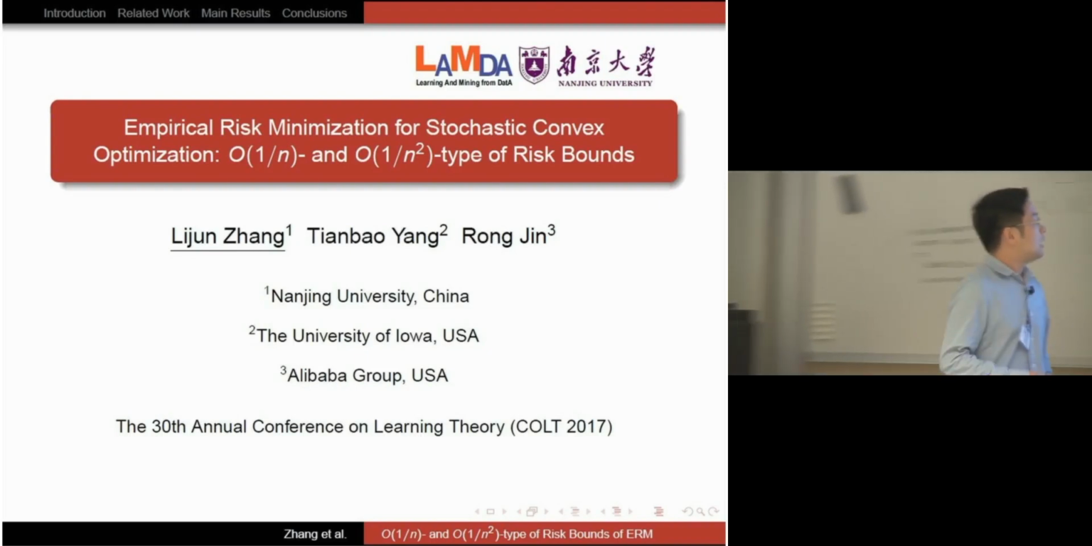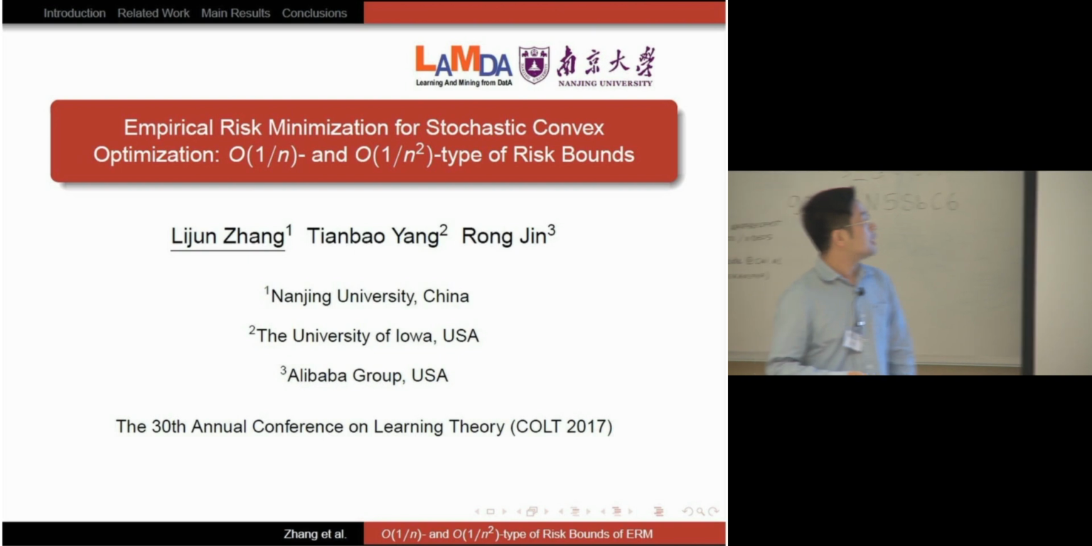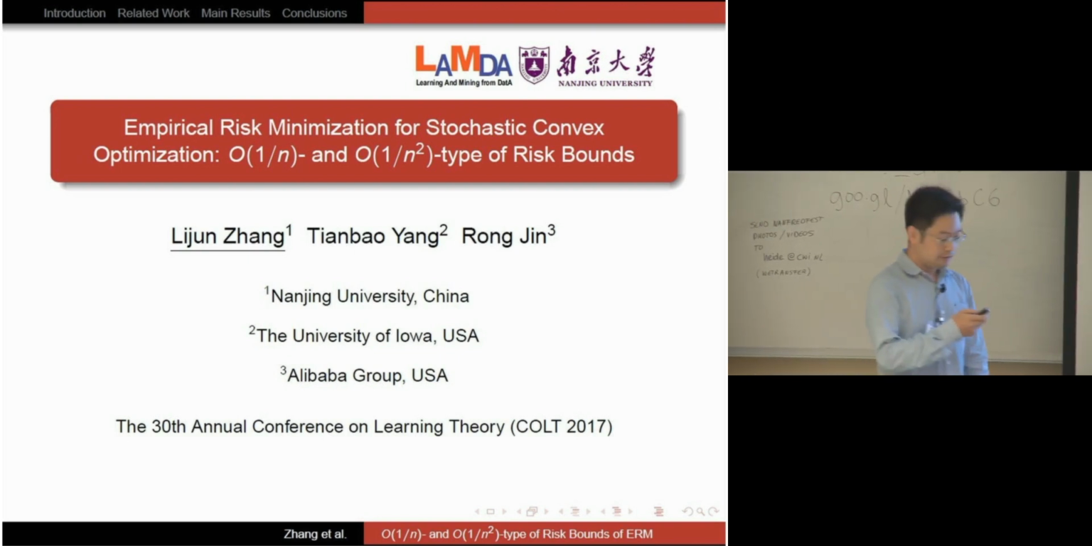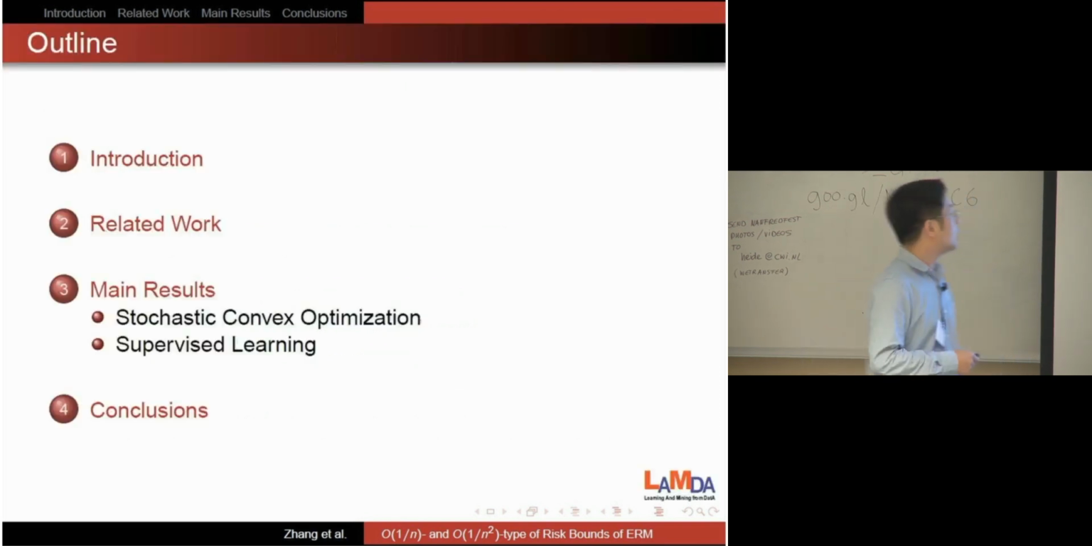Hello, everyone. I'm Lijun Zhang from Nanjing University, China. I'm going to talk about our recent work on empirical risk minimization for stochastic convex optimization. This is joint work with Tianbao and Rongjin. So this is the outline of my slides.